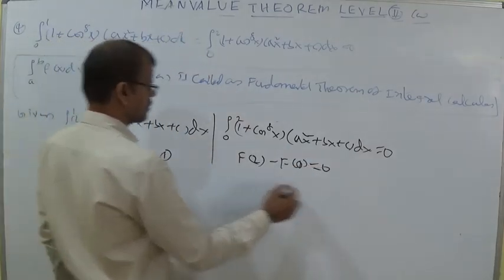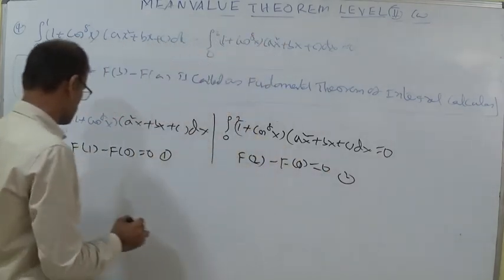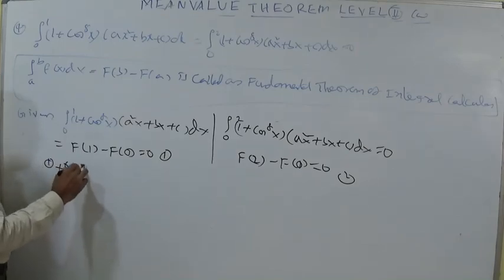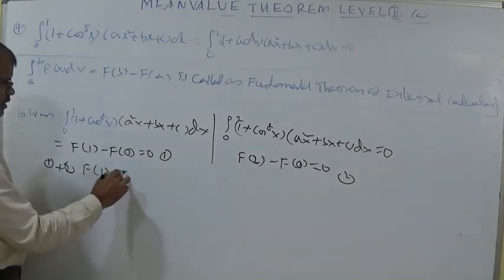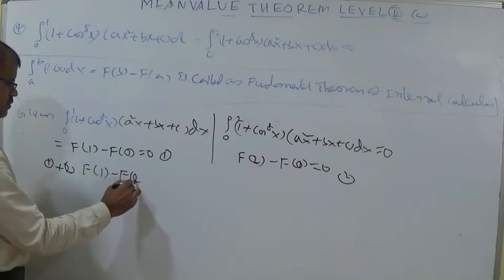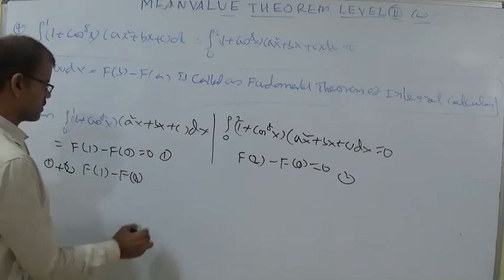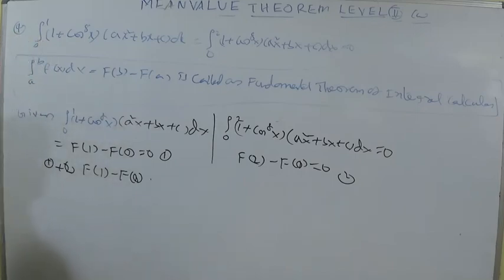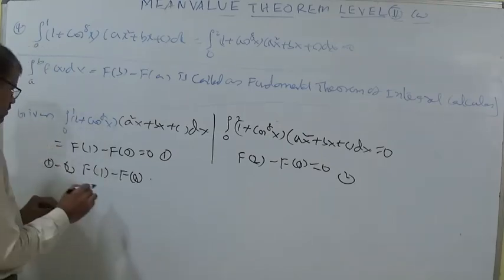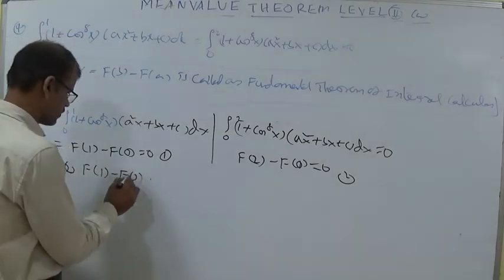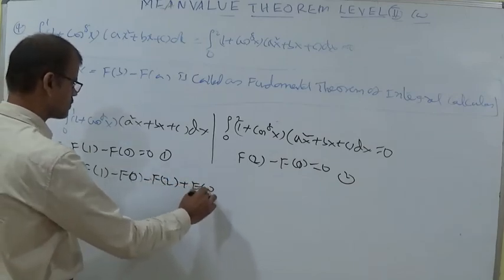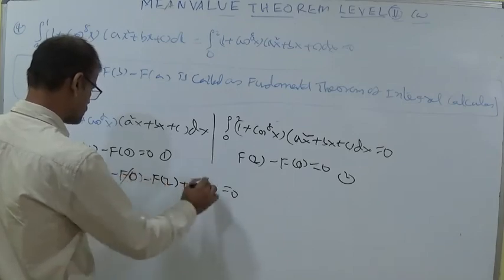Let it be the first equation and let it be the second equation. If we add 1 and 2, then f of 1 minus f of 0 plus f of 2 minus f of 0. So no need, subtract 1 minus 2: f of 1 minus f of 0 minus f of 2 plus f of 0 is equal to 0. F of 0 gets cancelled.